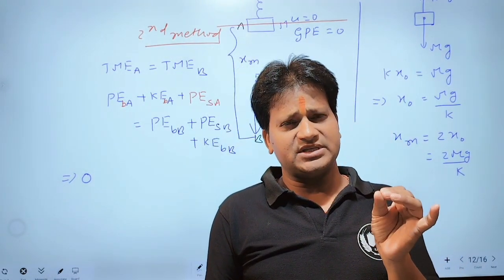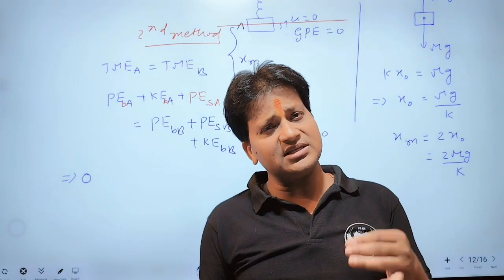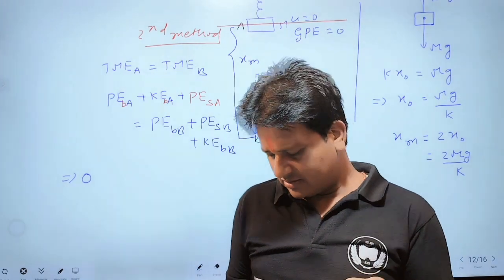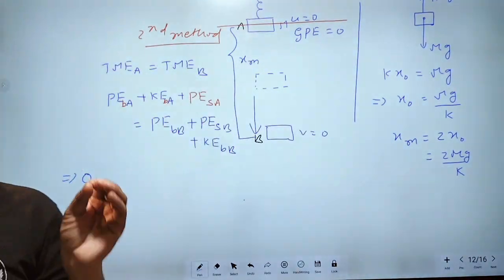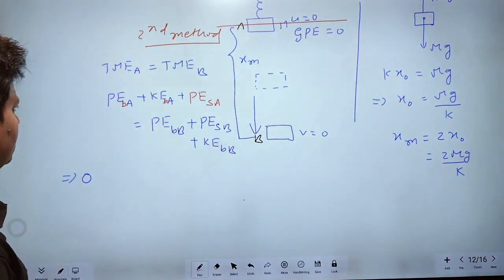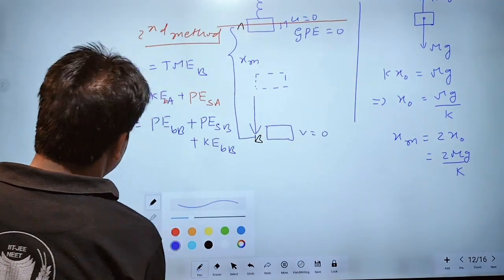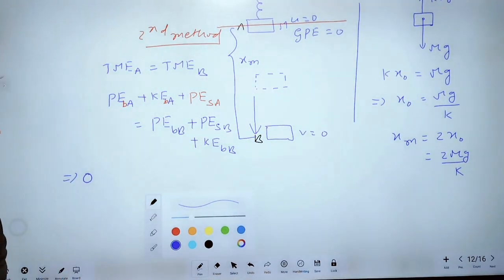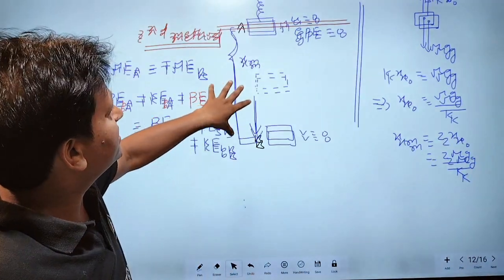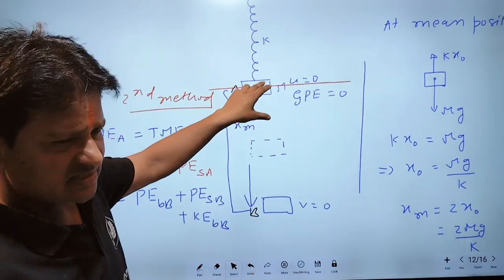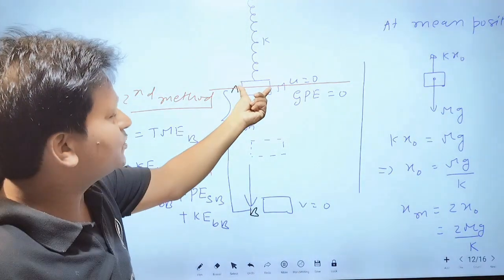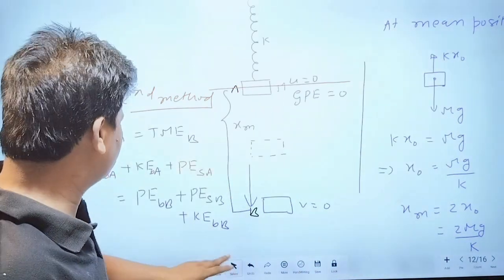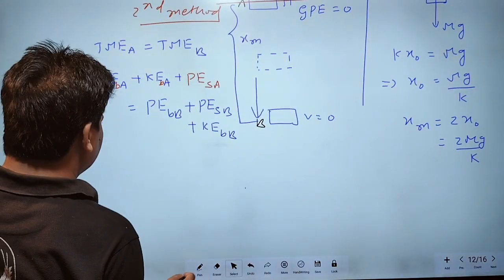At the initial position, the spring is at natural length, so it has no extension or compression. Therefore, potential energy of the spring at the initial position will be 0. Kinetic energy is also 0 because the block is released from this position. Initial velocity of this block is 0, therefore kinetic energy is also 0.